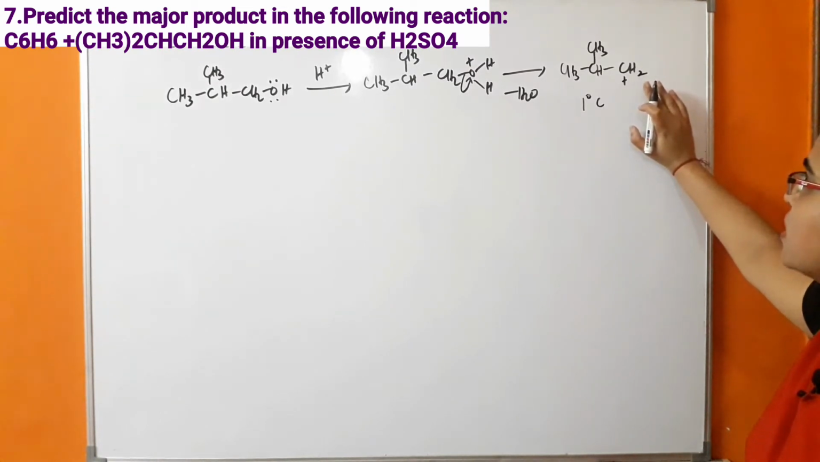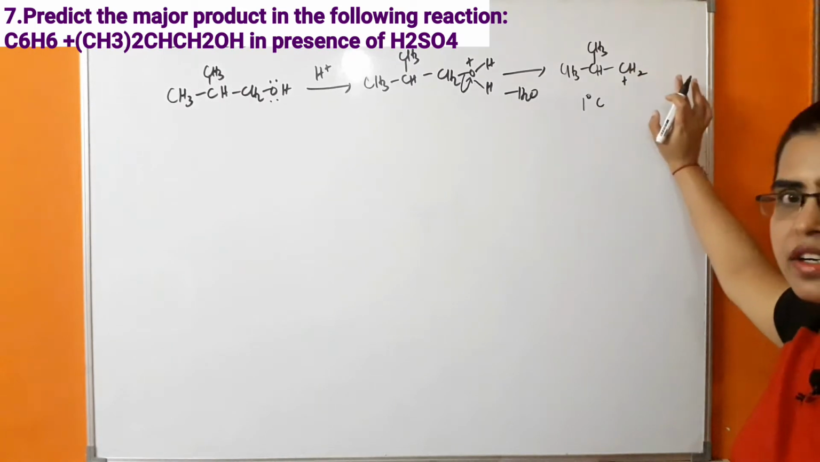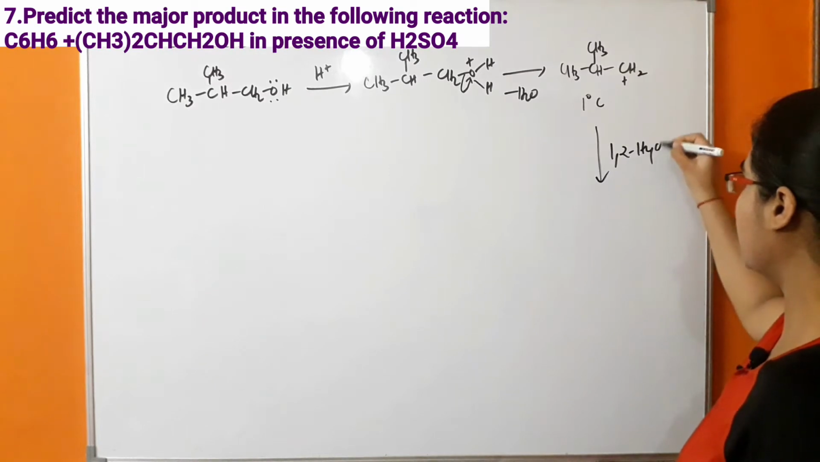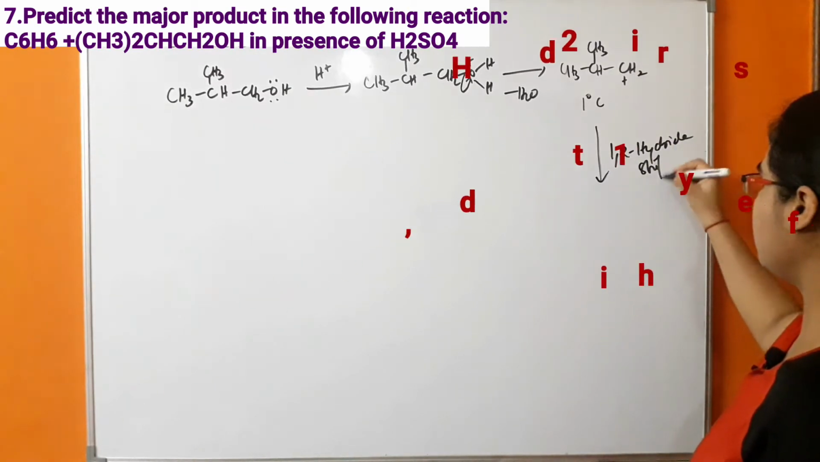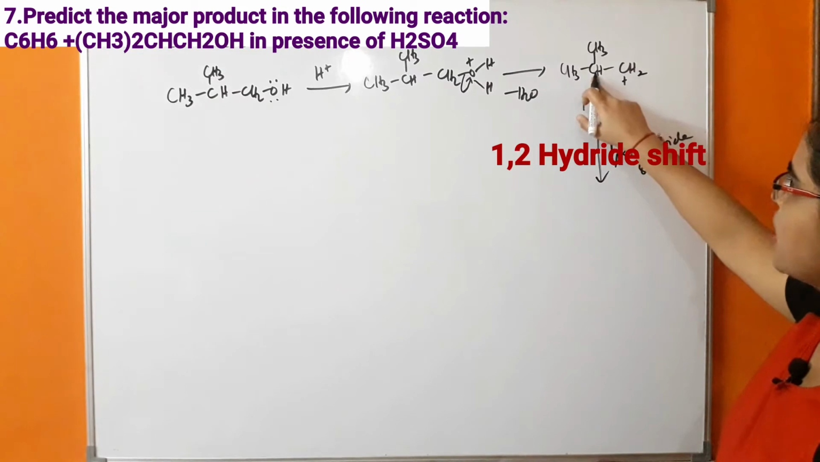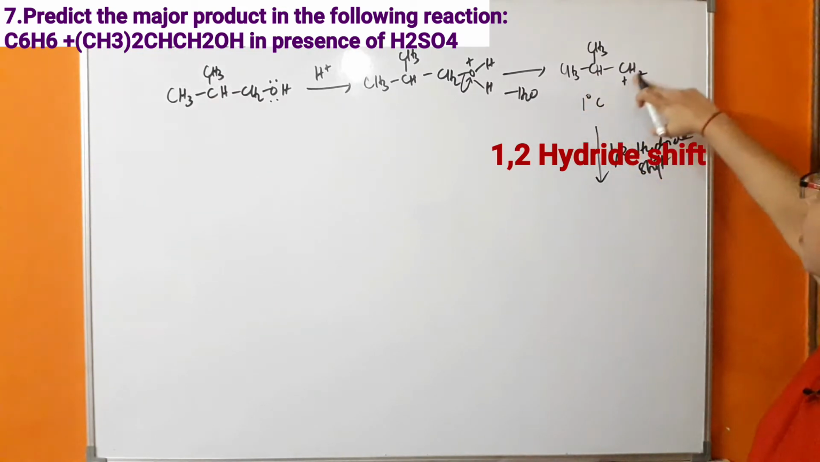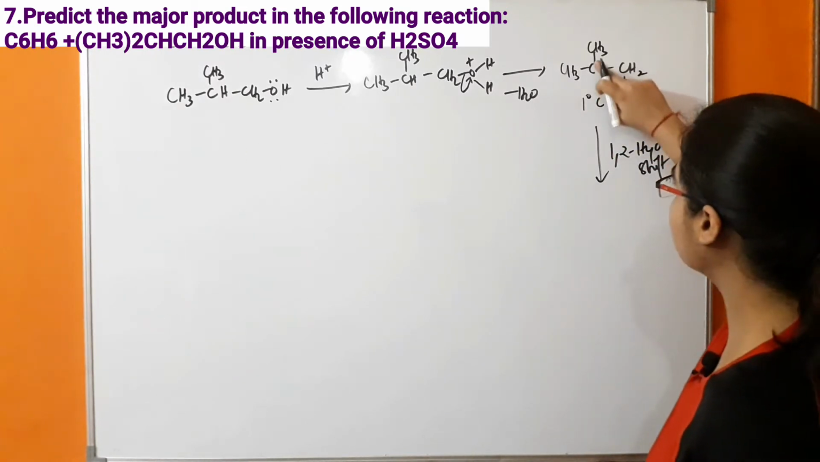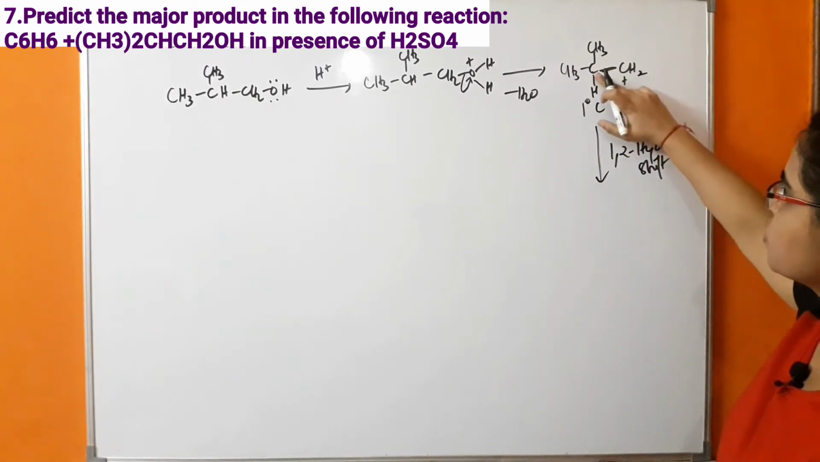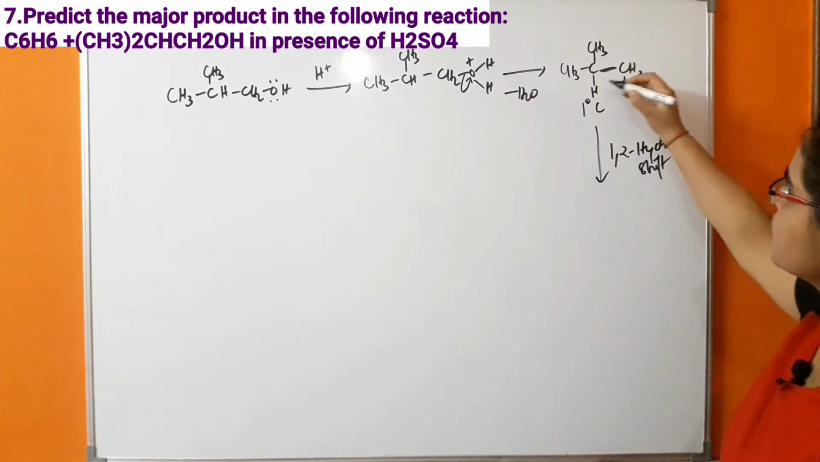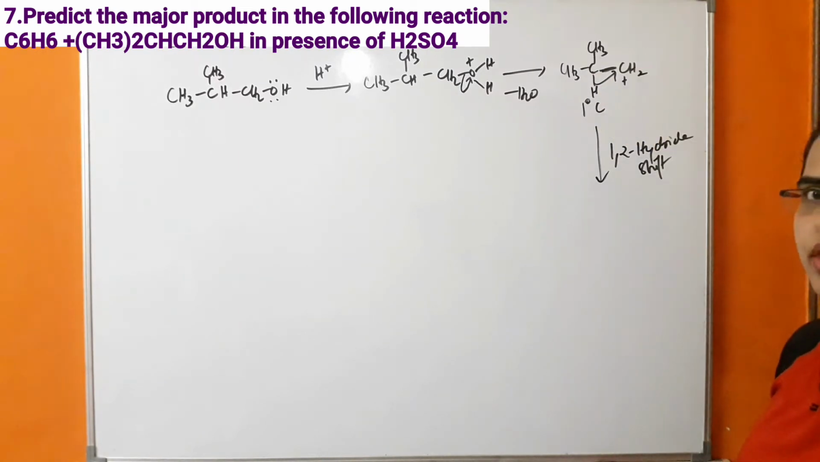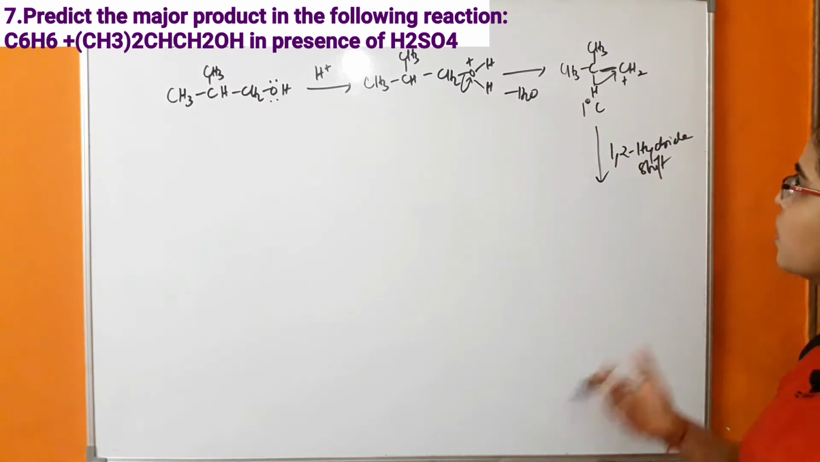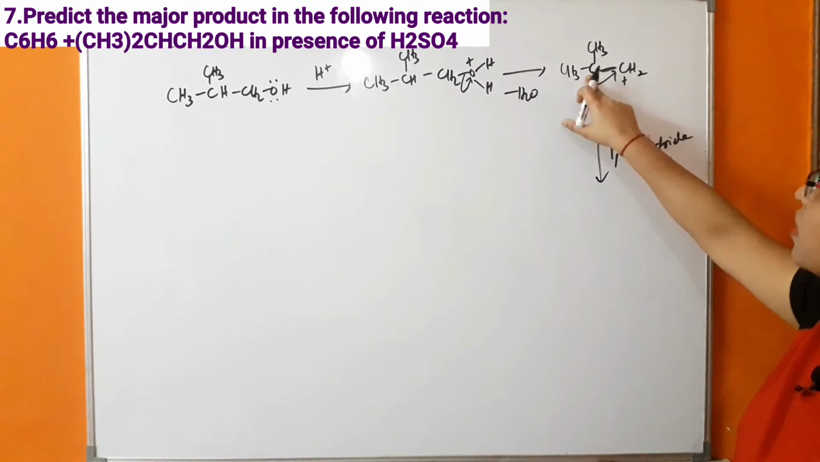So what is happening in this case? There will be a 1,2 hydride shift. This carbon which has one hydrogen, this hydrogen will shift towards this carbocation. If we represent the open structure, the hydrogen attached to this carbon will move towards this carbon which has the positive charge. It means a 1,2 hydride shift is taking place. Because of that, the positive charge will come on this carbon.